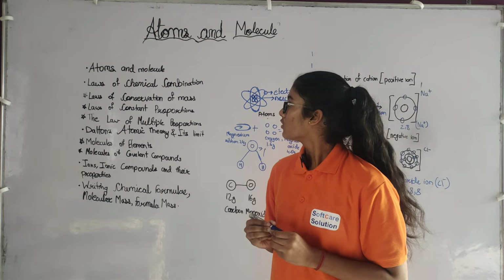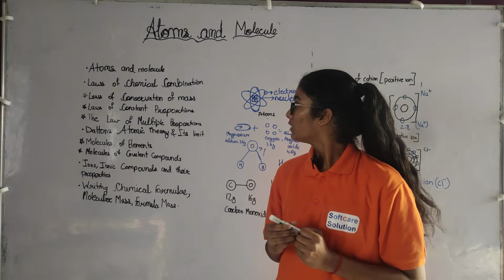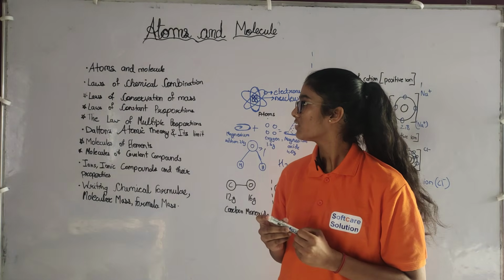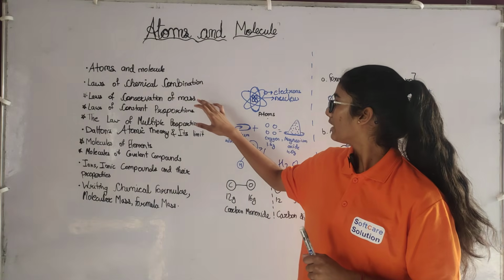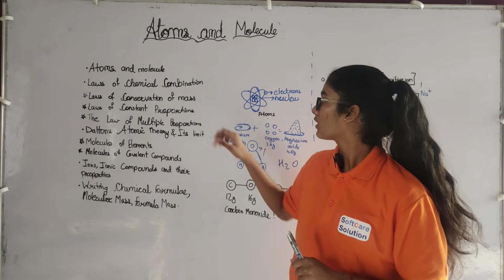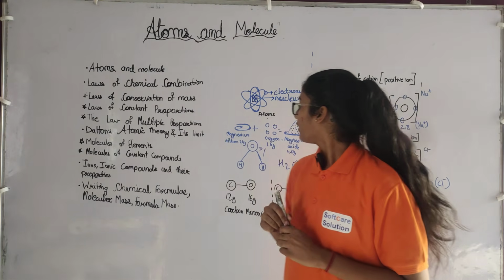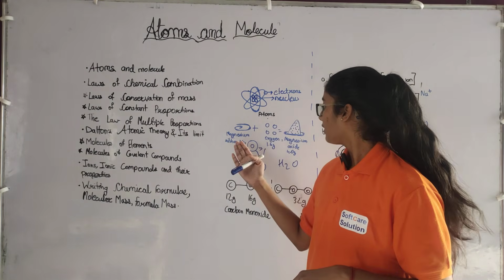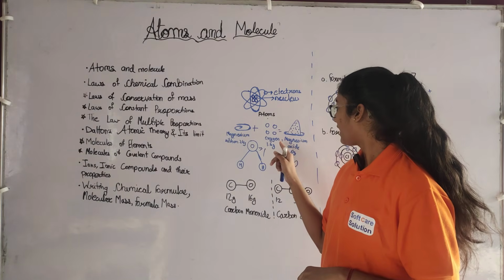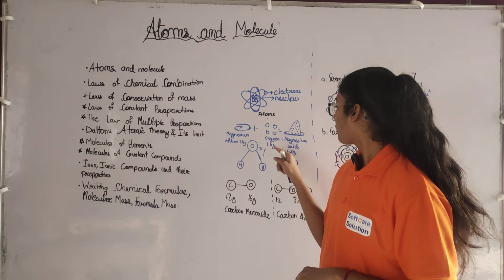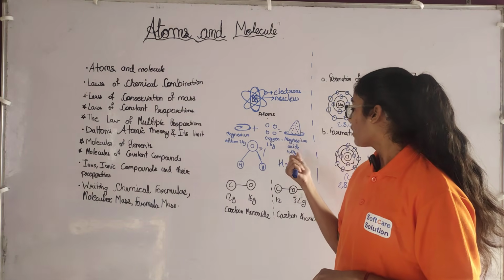Second topic, laws of chemical combination. The atoms follow three strict rules. First, the law of conservation of mass. This law means that, for example, when we burn 2.4 gram of magnesium in exactly 1.6 gram of oxygen, we will get 4.0 gram of magnesium oxide.